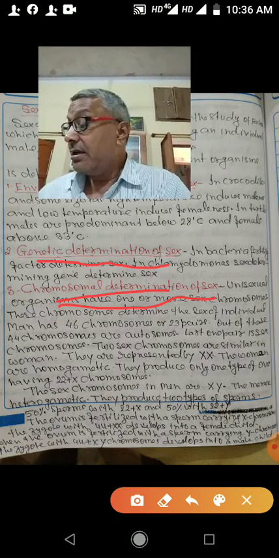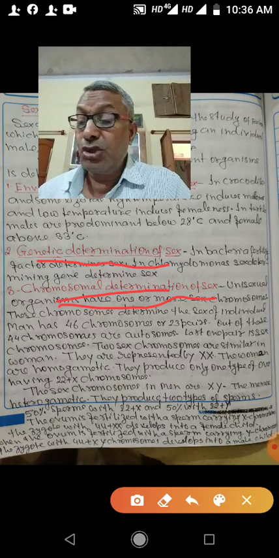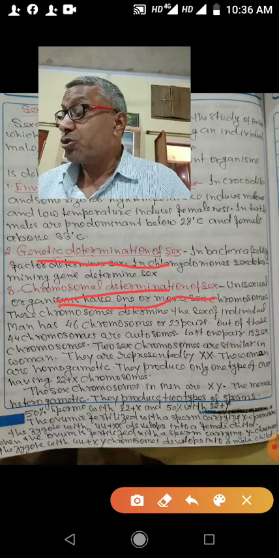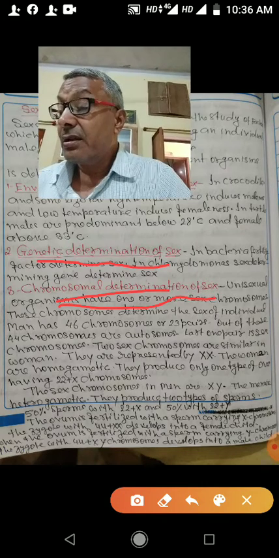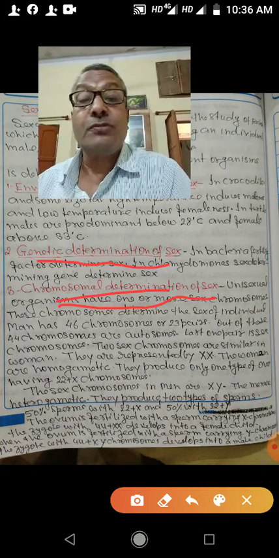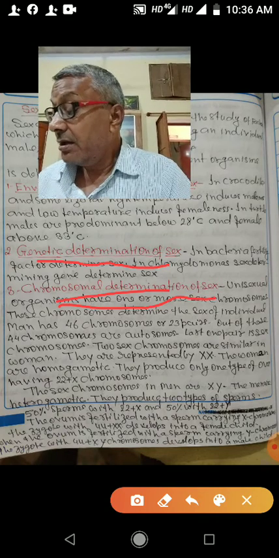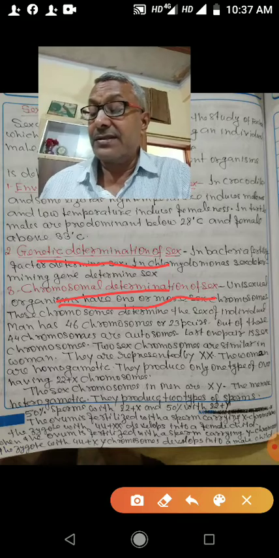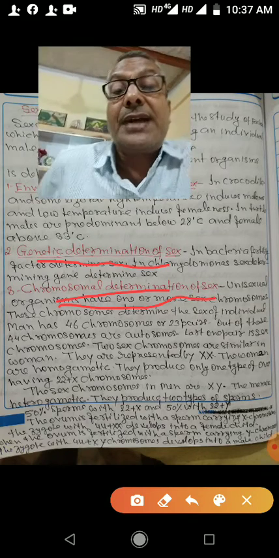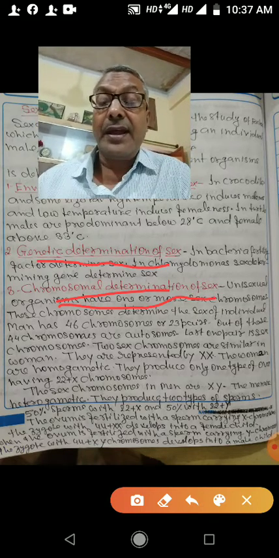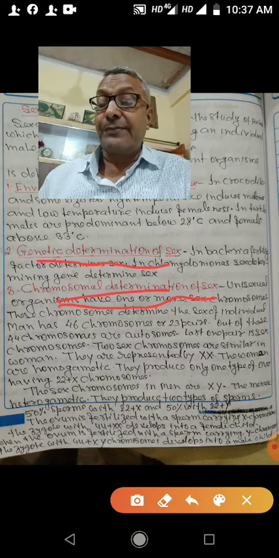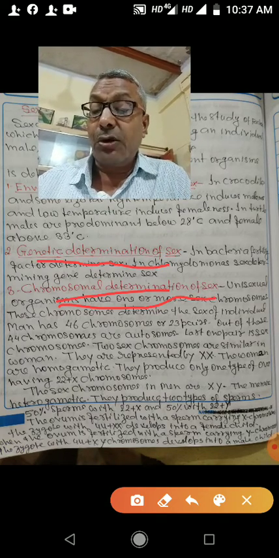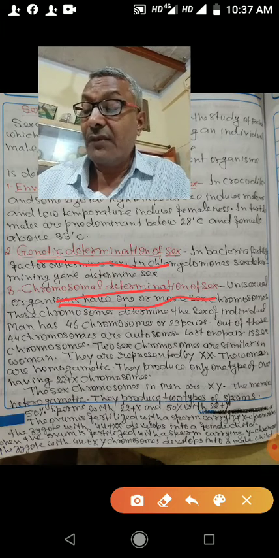Children, you will study in the human beings. There 46 chromosomes are found. So among these 46 chromosomes, 22 pairs or 44 chromosomes are autosomes, and the last pair of the chromosomes, that is the 23rd pair, is called sex chromosomes.